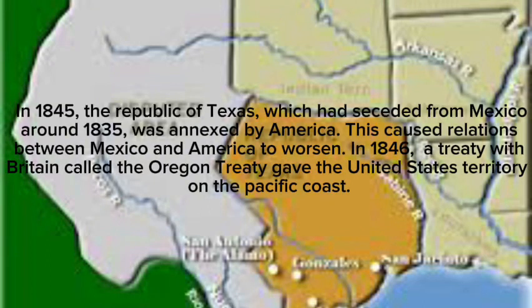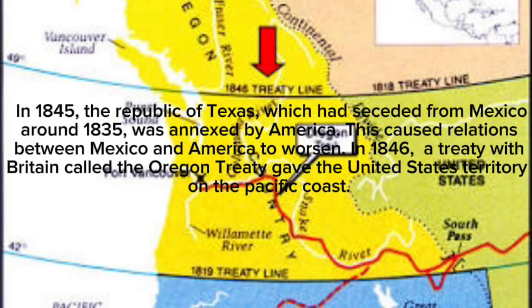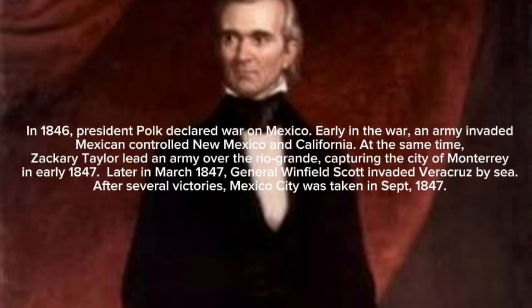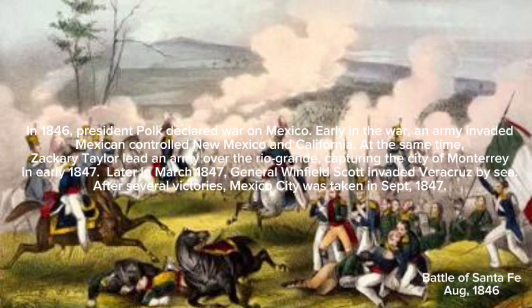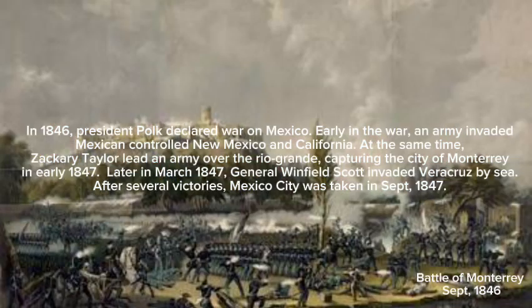In 1845, the Republic of Texas, which had seceded from Mexico around 1835, was annexed by America. This caused relations between Mexico and America to worsen. In 1846, a treaty with Britain called the Oregon Treaty gave the United States territory on the Pacific coast. In 1846, President Polk declared war on Mexico. Early in the war, an army invaded Mexican-controlled New Mexico and California. At the same time, Zachary Taylor led an army over the Rio Grande, capturing the city of Monterey.